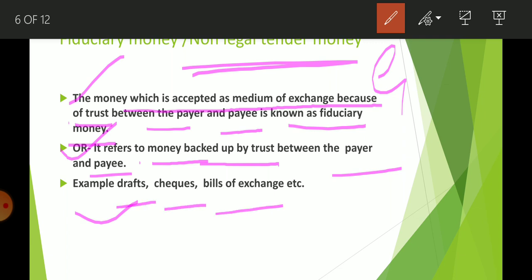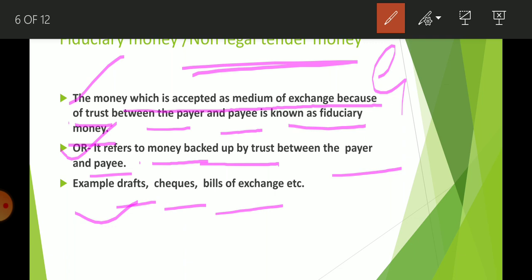Suppose you went to a village and purchased some grocery items, and you have to pay 1000 for them. Now if you are not having currency in your pocket, you are having a checkbook, you tell the shopkeeper, "Bhaiya, please accept this check, I'm going to give you 1000."